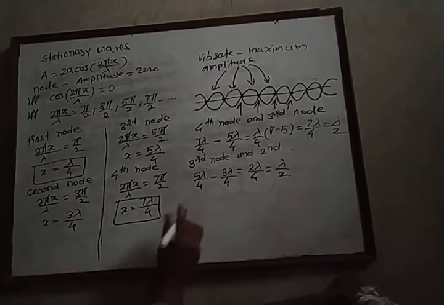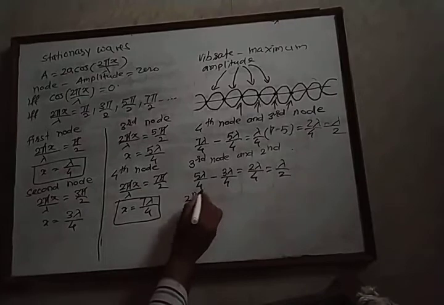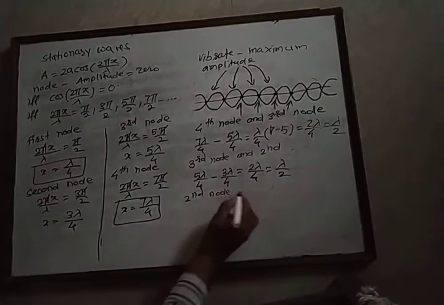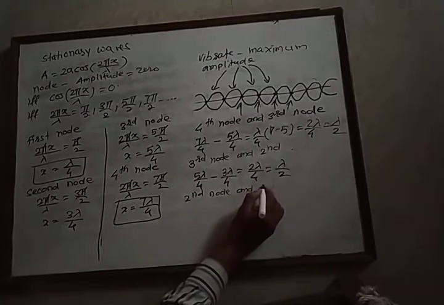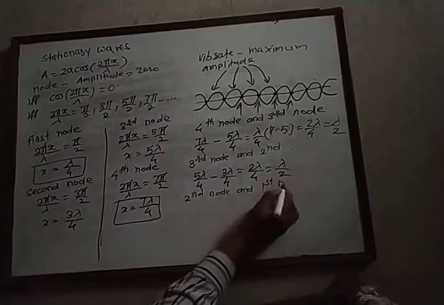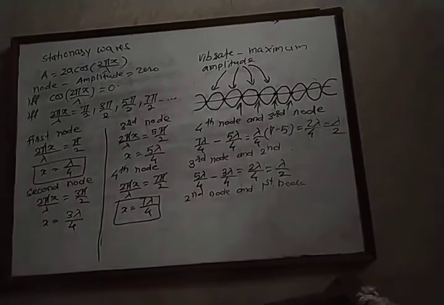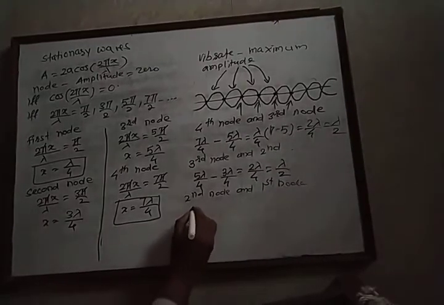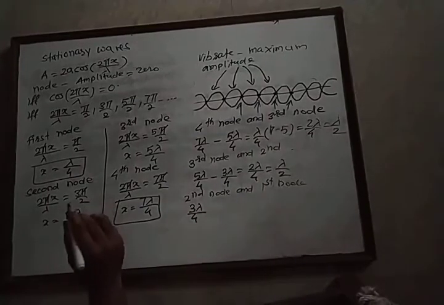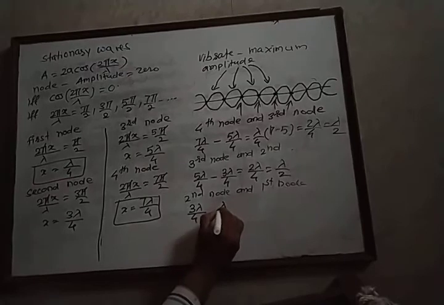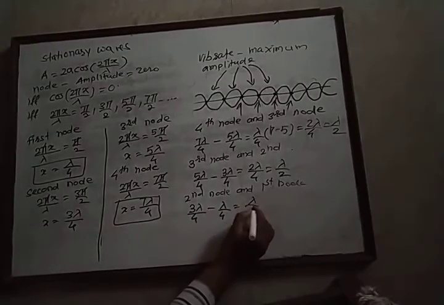Now we calculate the distance between the second node and the first node. The second node is obtained at a distance of 3 lambda by 4, and the first node is obtained at a distance of lambda by 4. Therefore, we get once again lambda by 2.